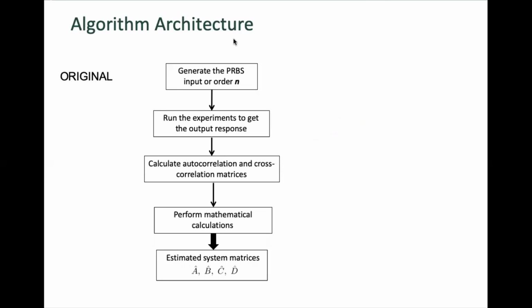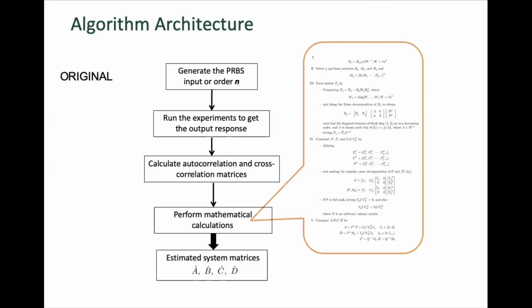It starts with developing the input PRBS signals. PRBS stands for pseudo-random binary signals of order n. Based on the input signals, we perform the experiments to get the output response. So now we have the input-output data set. Based on this data set, we calculate the autocorrelation and cross-correlation functions. With these correlation matrices, we perform mathematical calculations to identify the approximate system matrices A cap, B cap, C cap, and D cap. So this is the original approach.